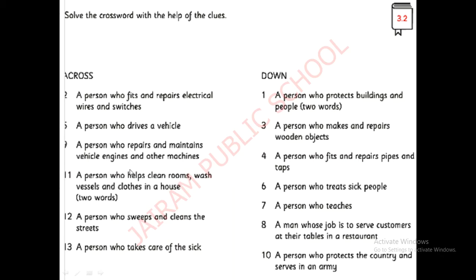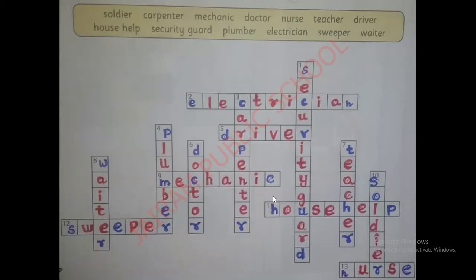Now see number 6. Where is number 6? A person who treats sick people. Who is the person who treats the sick people? Yeah, he's a doctor. Number 6, doctor. D-O-C-T-O-R. Doctor. You have to write neatly and clearly.